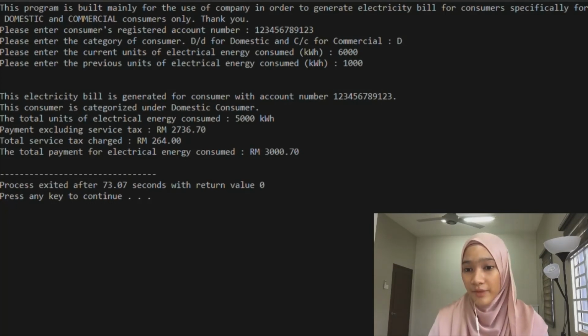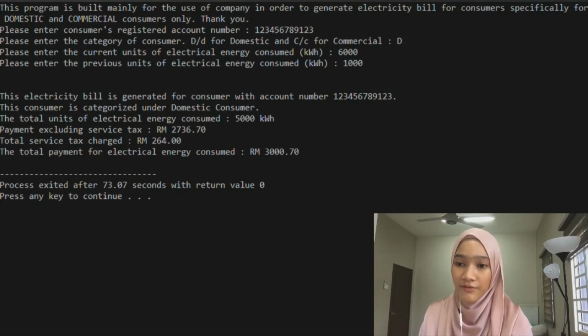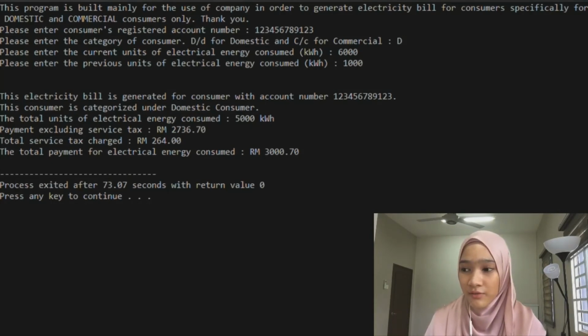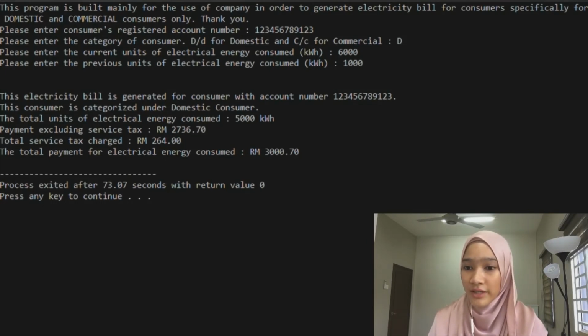And the total payment excluding service tax is 2,736 ringgit 70 cents. This consumer will be charged 6% service tax because the total units of electrical energy consumed is above 600 kilowatt hour. It will show that the total payment for electrical energy consumed is RM 3,000 ringgit and 70 cents.